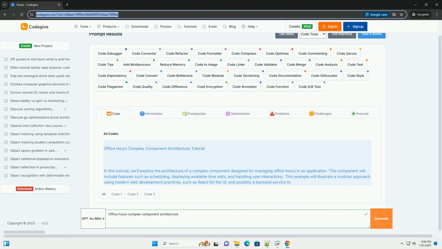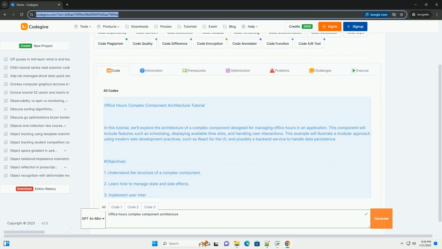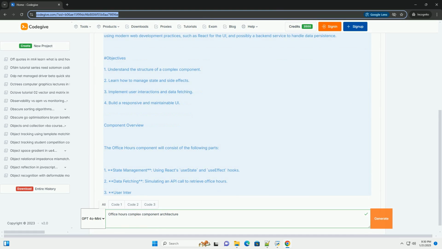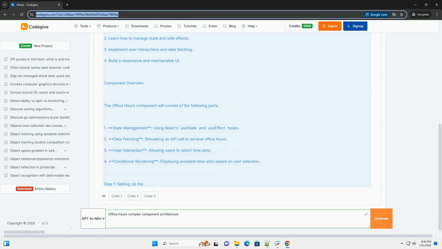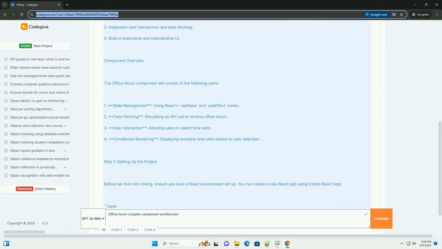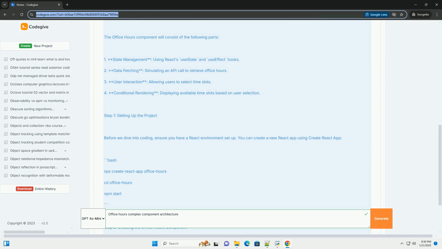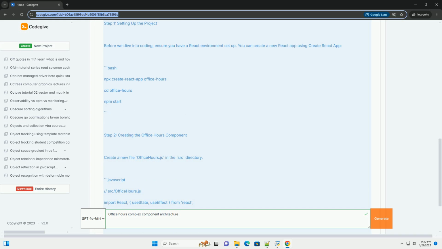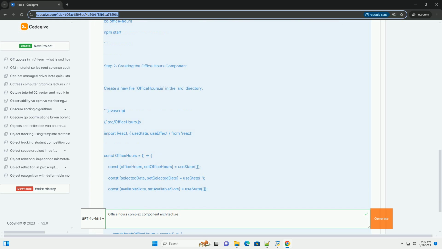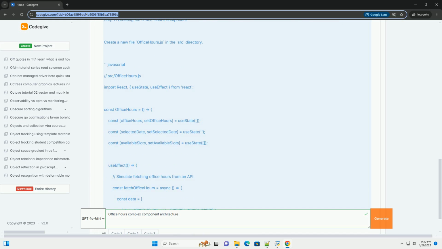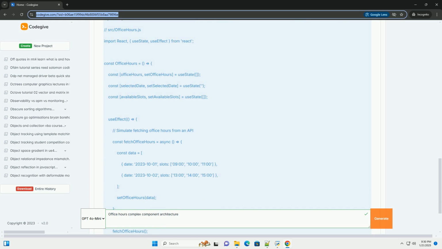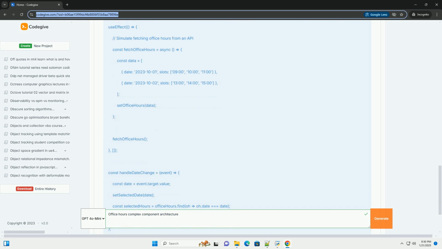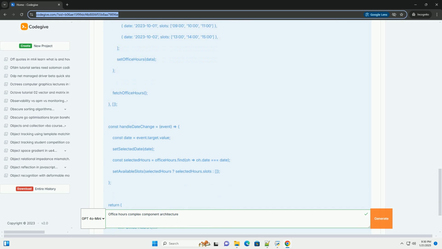Office Hours Complex Component Architecture Tutorial. In this tutorial, we'll explore the architecture of a complex component designed for managing office hours in an application. This component will include features such as scheduling, displaying available time slots, and handling user interactions. This example will illustrate a modular approach using modern web development practices, such as React for the UI, and possibly a backend service to handle data persistence.